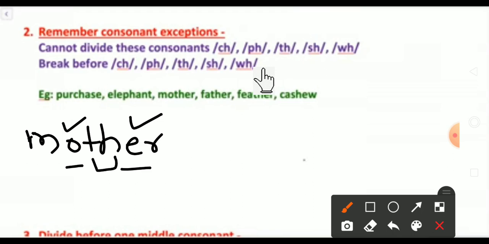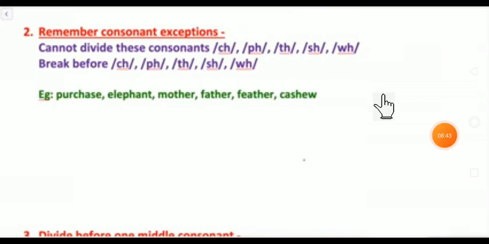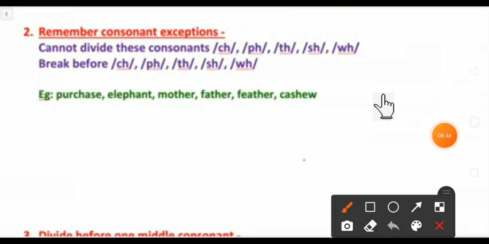Yes or no? So we can't divide it. Before that we have to divide. MOTHER. Like father. Here only I will divide. FATHER. Yes. Here I will divide. See here. Feather. So here TH is there or no? So before that we are dividing.